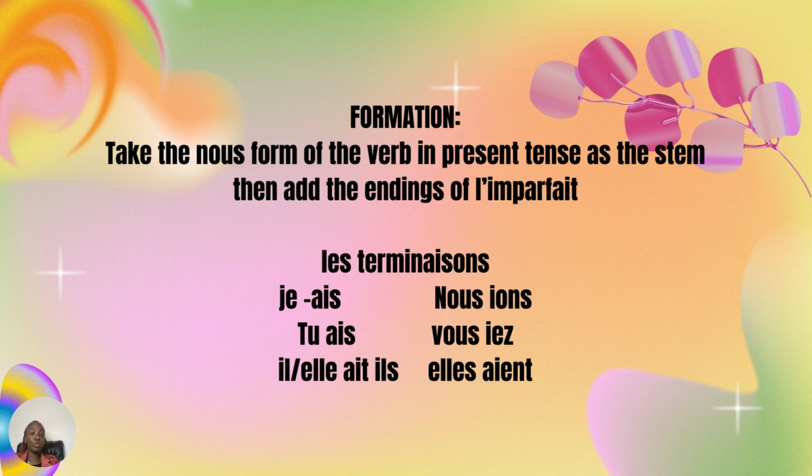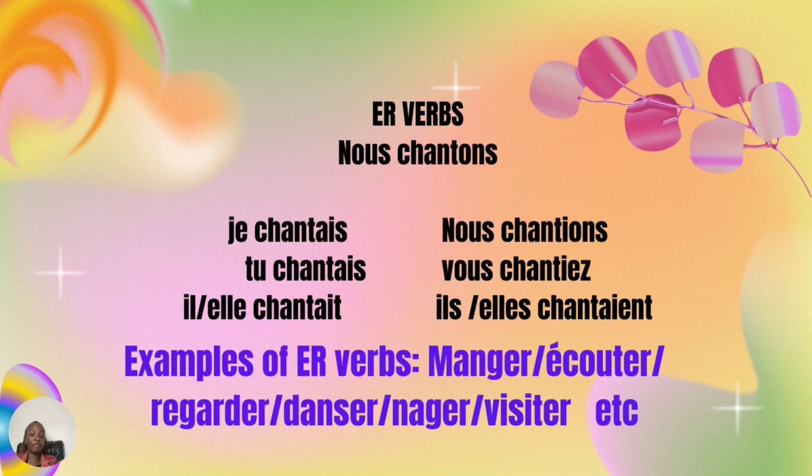Okay, now we go to formation of l'imparfait. So to form l'imparfait, take the nous form of the verb in present tense as our stem, and then we are going to add the endings of l'imparfait. So les terminaisons de l'imparfait sont: je, c'est AIS; tu, c'est AIS; il, elle, c'est AIT; nous, c'est IONS; vous, c'est IEZ; ils, elles, c'est AIENT. So those are les terminaisons de l'imparfait, the endings of l'imparfait.